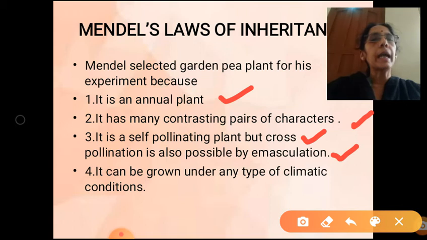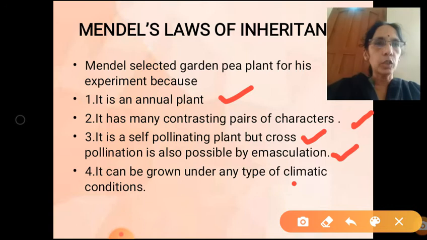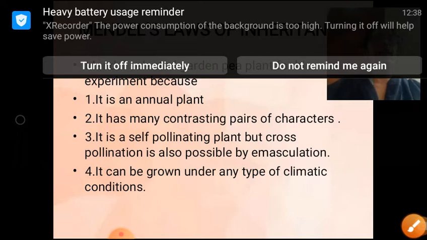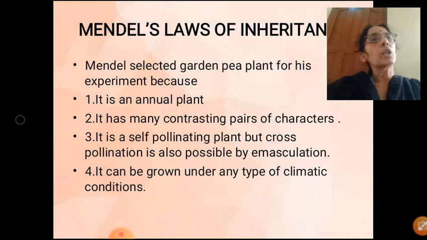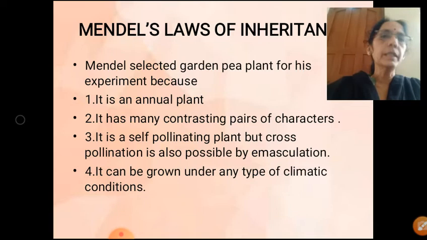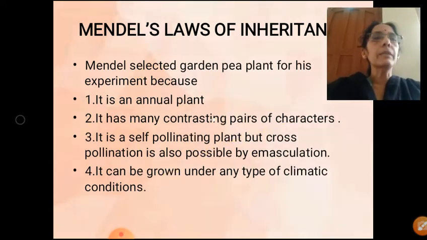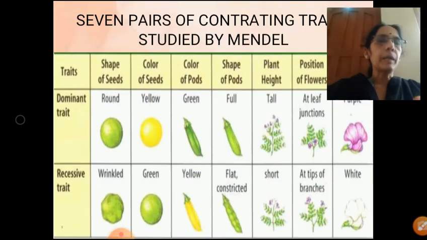And this plant can be grown under any type of climatic condition. That is why Mendel selected this particular plant. Why did he select it? First reason, it is an annual plant. Second, it has many pairs of contrasting character. Third, it is a self-pollinating plant, but cross-pollination is also possible through emasculation. It can be grown under any type of climatic condition. So he selected the Pisum sativum plant for his experimental purpose.